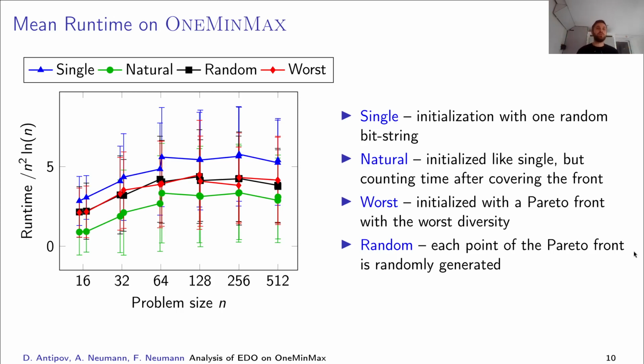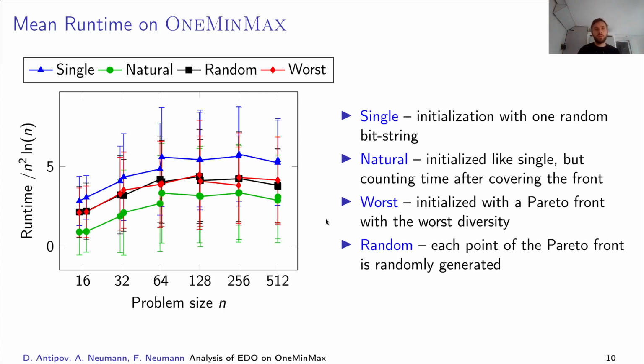For this reason we tried to initialize the GSEMO with different populations, and the initialization methods were: single, when we just take a single point, so we allow it to first cover the Pareto front and then optimize. All of those runs which start at the Pareto front we call the natural initialization. So we first take a point, we spread over the Pareto front, and only then we start the diversity iterations.